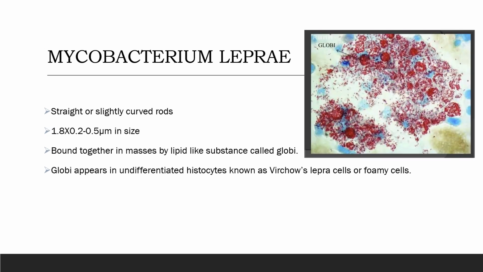Now, how does Mycobacterium leprae look? It is either straight or slightly curved rods having a size of 1.8 into 0.2 to 0.5 micrometer. It is bound in masses by lipid-like structures called globi. You can see in the diagram over here, these are globi masses. This globi appears in undifferentiated histiocytes known as Virchow's lepra cells or formicelles.